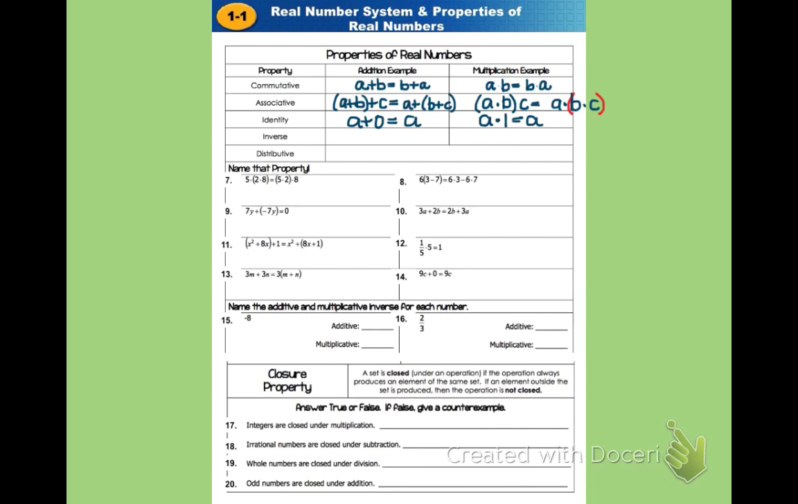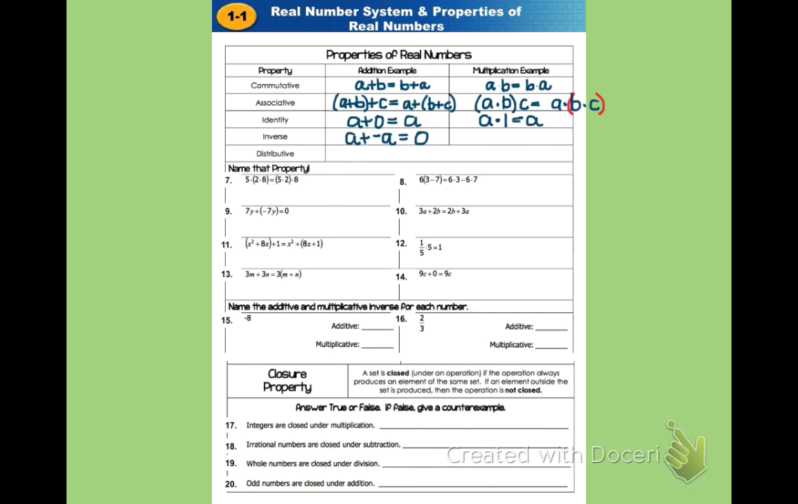The next property is the inverse property, which sounds a lot like reverse. So if we think about what would reverse a number under addition, in other words, maybe take it back to 0, it would be a number's opposite. So for instance, if we had a and we want to reverse it, so to get back to 0, we would add its opposite. So a plus negative a equals 0. So a number and its opposite are inverses under addition.